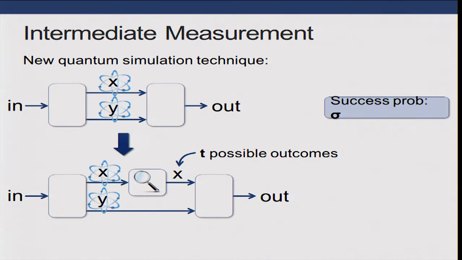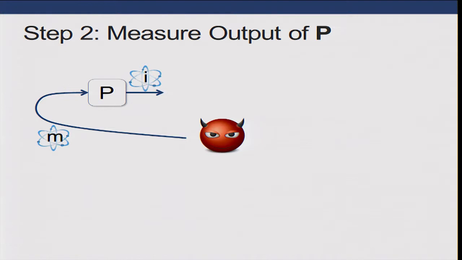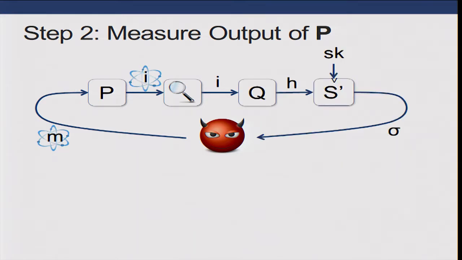Suppose, though, that the number of outcomes of our measurement were t. We show that the success probability of this new algorithm, obtained by pausing, measuring, and then resuming, is still pretty high. It's only been reduced by a factor of t. Okay, so what do we do in order to break the security of S prime? Well, when the adversary submits his message superposition, we still apply p to get a superposition of integers in 1 to r. But now we just measure that superposition and get just a random value in 1 to r. Then we apply q to get a single hash and sign the single hash.